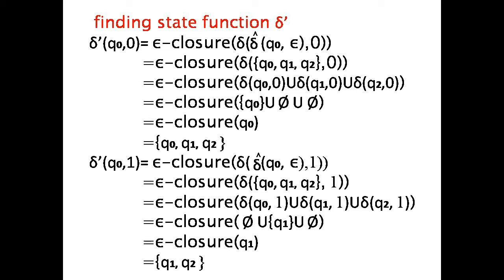Similarly, we find delta dash of Q0 on input symbol 1. Delta hat of Q0 epsilon is Q0, Q1, Q2. We take the transition on 1, which gives the epsilon closure of Q1, and the epsilon closure of Q1 is Q1 and Q2.